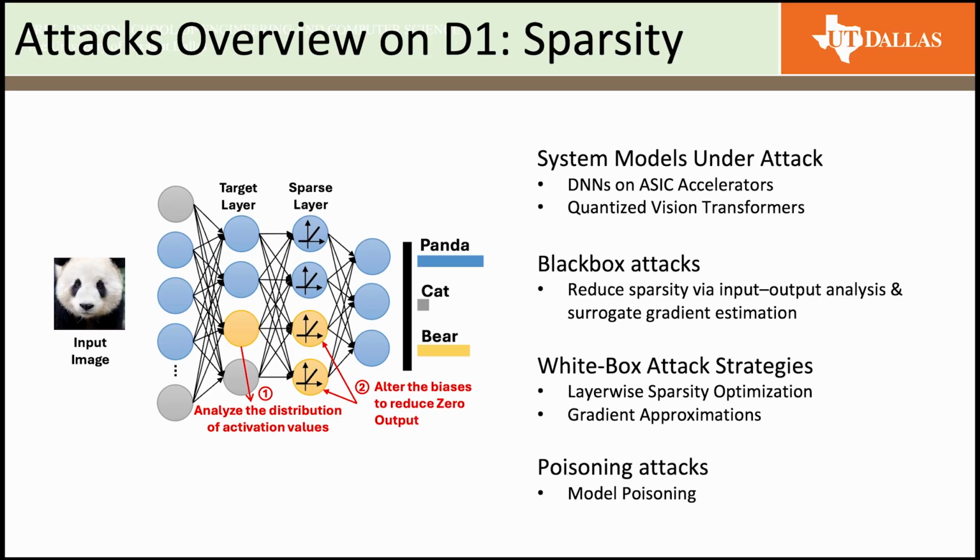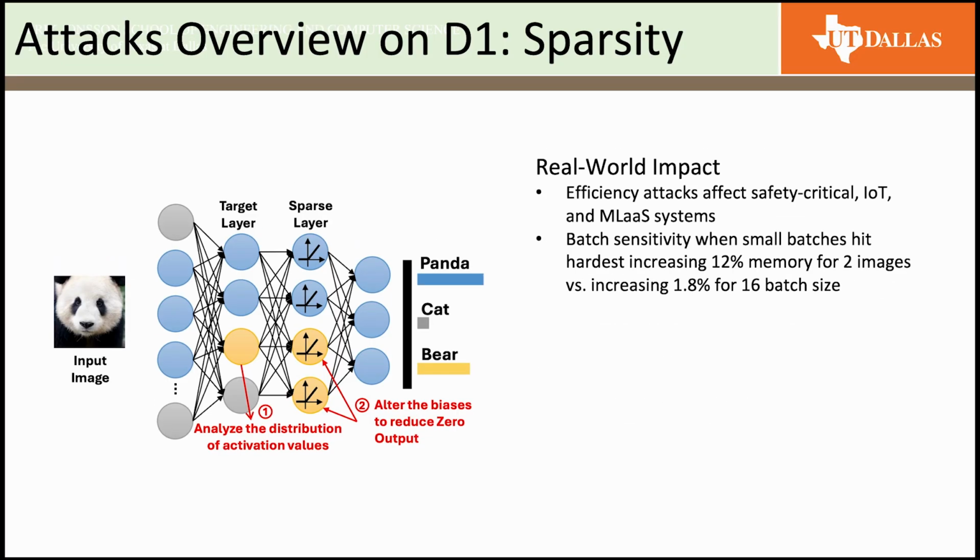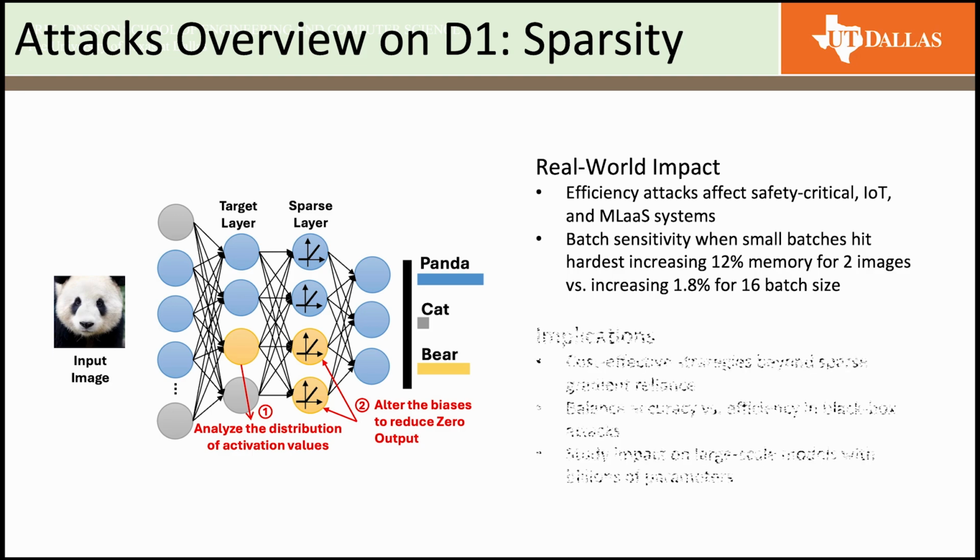In black box sparsity attacks, even without full model access, the attackers can analyze the input-output patterns and use surrogate gradient estimation to reduce sparsity. Poisoning attacks modify the sparsity in these parameters, increasing the non-zero activations with very little data poisoning. In the real world, sparsity attacks can affect safety-critical IoT or machine-learning-as-a-service systems. Batch sensitivity in sparsity is also critical, where smaller batch sizes can increase memory by up to 12%, while larger batch sizes increase it by only up to 1.8%.